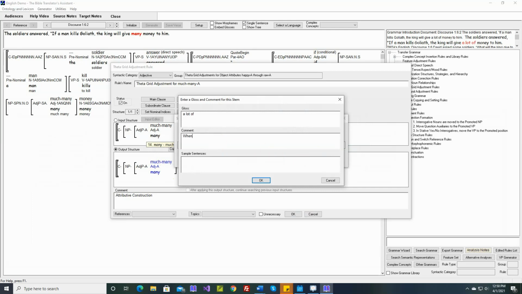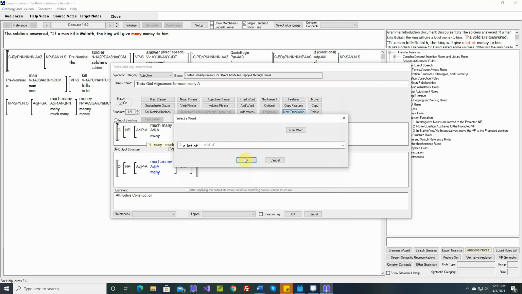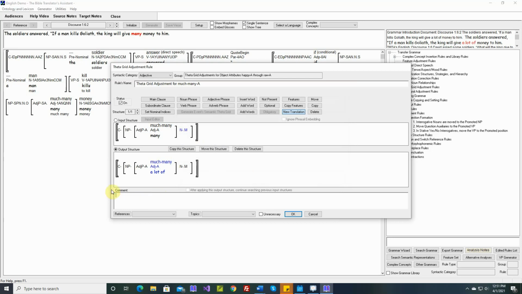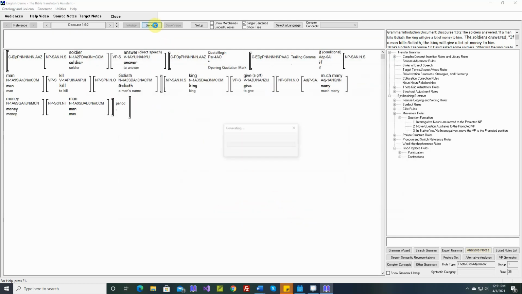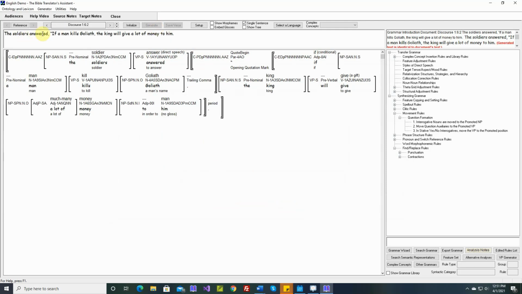Let's make a note here. Let's copy this while we're here. Soldiers answered, "If a man kills Goliath, the king will give a lot of money to him."